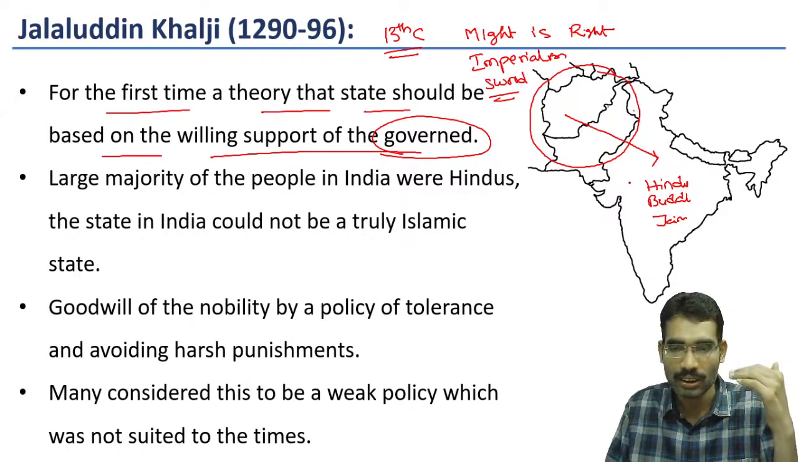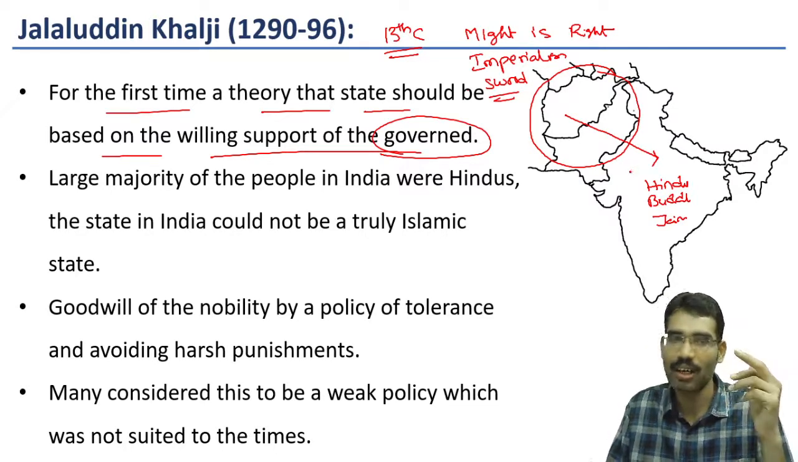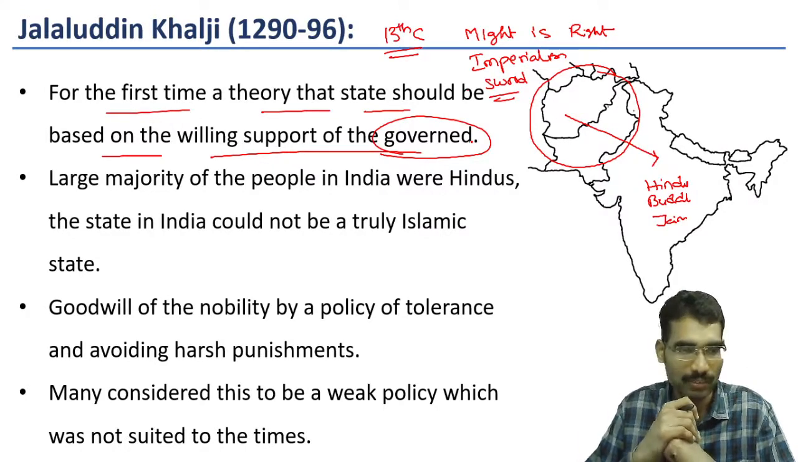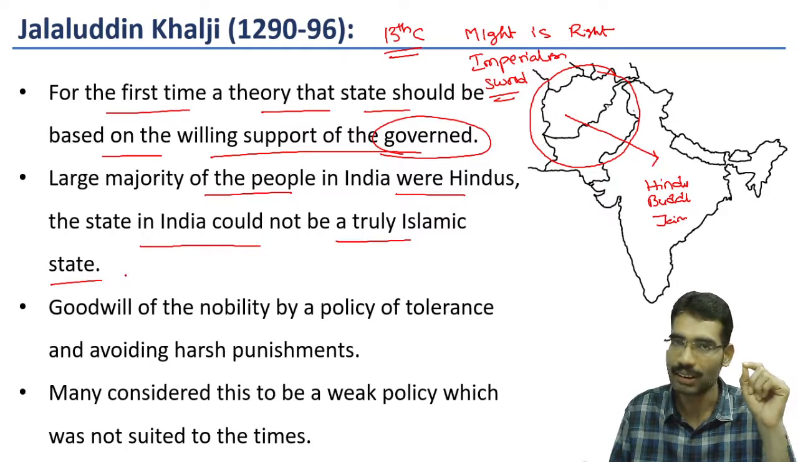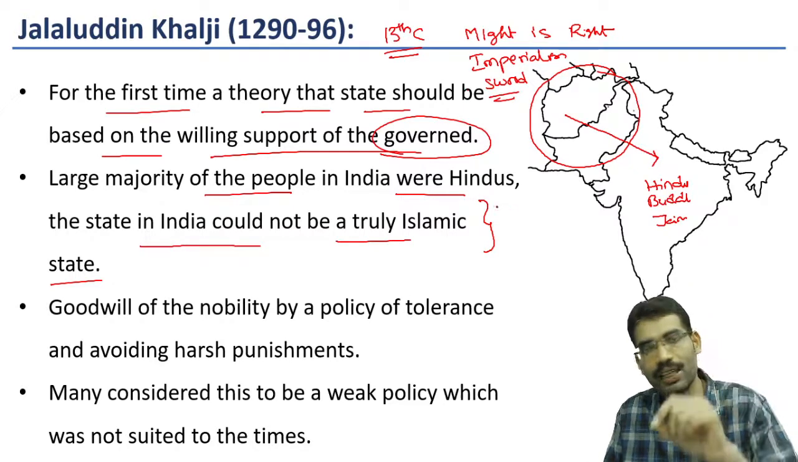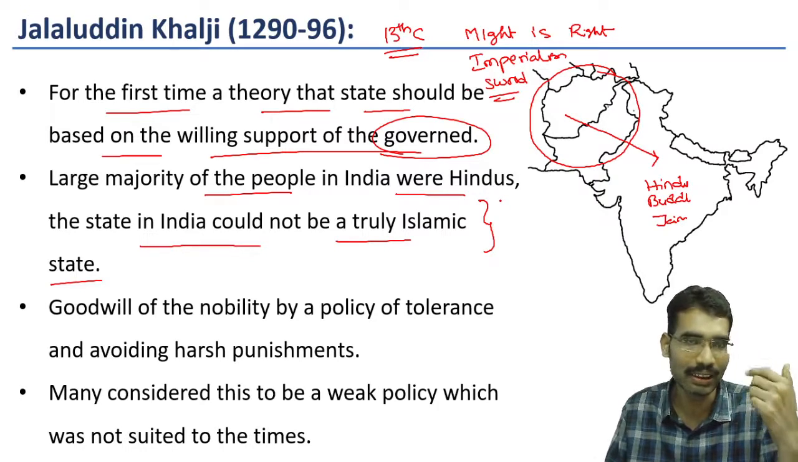So far they were seen as foreigners. Now the rulers themselves are acknowledging the fact that without the willing support of the governed people, state cannot flourish. Large majority of the people in India were Hindus. The state in India could not be truly an Islamic state. So this shows that he didn't want to impose a new religion on the existing ideas. This is a great revolutionary development in those time periods.